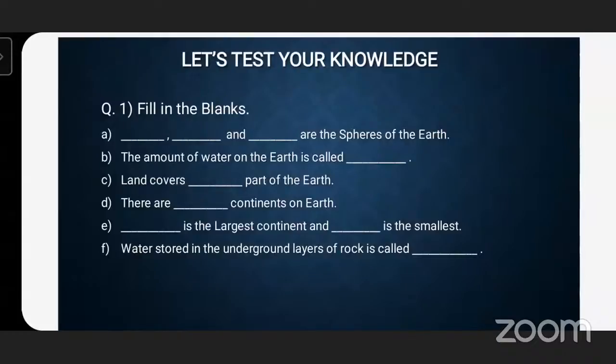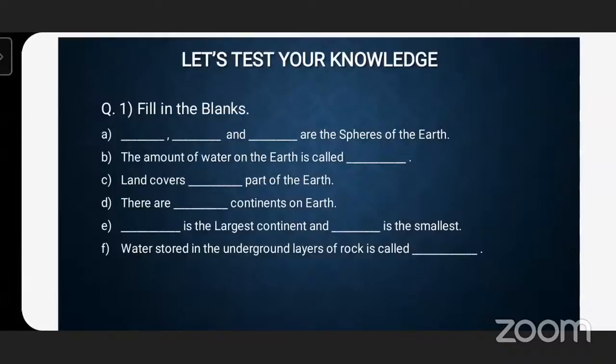Dash is the largest continent and dash is the smallest one. Which is the largest? Asia is the largest continent and Australia is the smallest one.